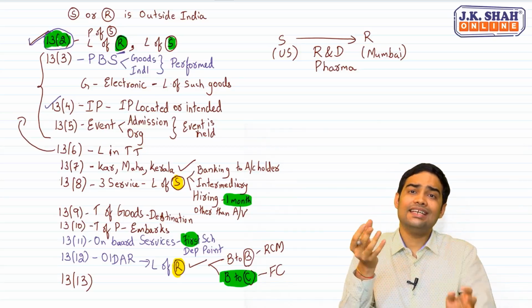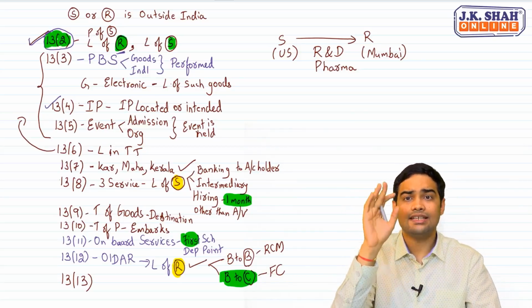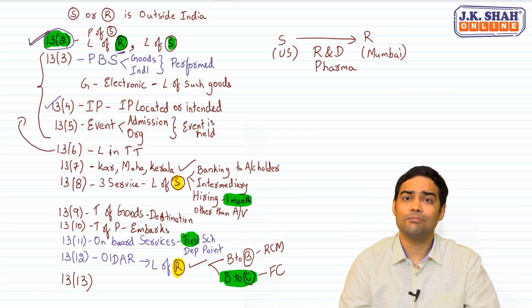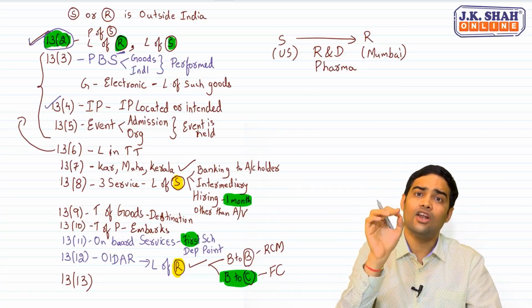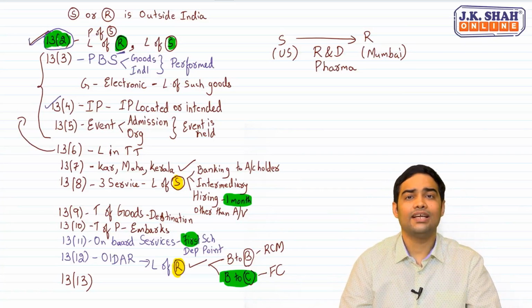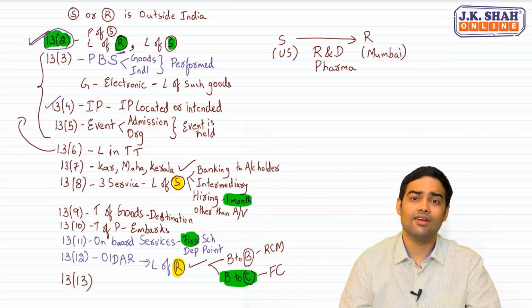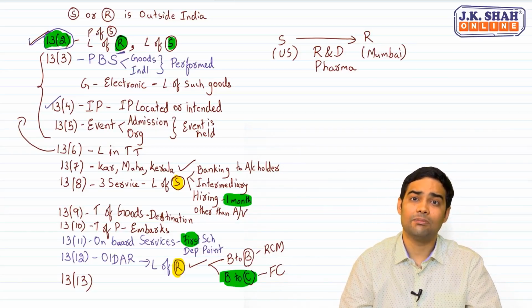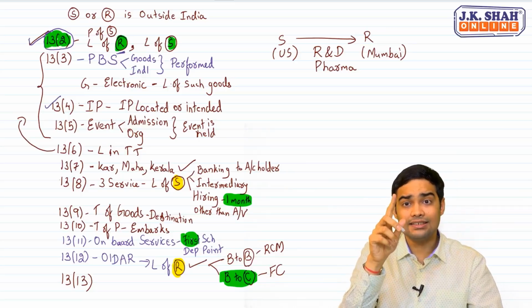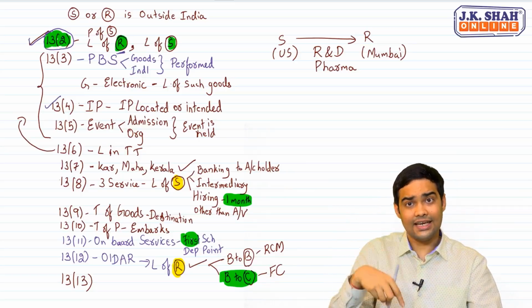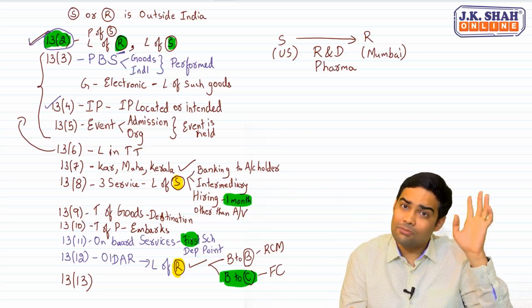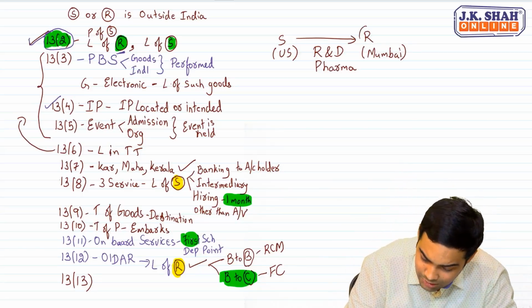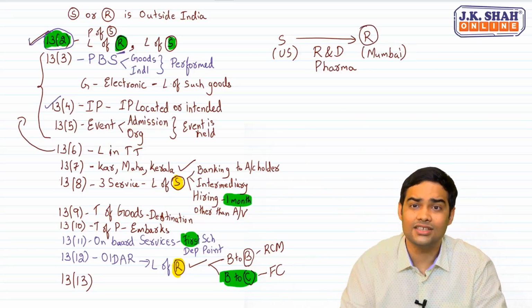When the person is sending these goods, in such cases, the place of supply was a big challenge. The law has now clearly said the place of supply for research and development done by pharma sector would be location of recipient. Now, in such cases, if R&D service is taken by a person in India, place of supply will be in India. That means Mumbai person would pay tax under reverse charge mechanism.